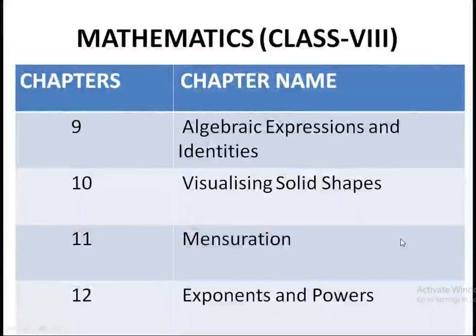Next, chapter 10, visualizing solid shapes. In this chapter, we have views of 3D shapes, their faces, edges and vertices. Next, chapter 11, mensuration. In this chapter, you will study how to calculate area of a trapezium, area of a general quadrilateral, area of polygons, surface area of cube, cuboid and cylinder, volume of cube, cuboid and cylinder.